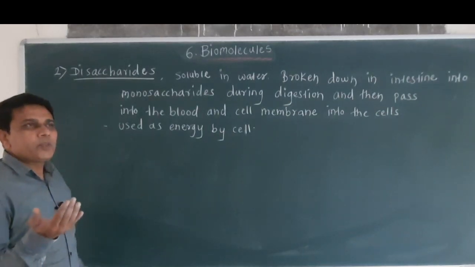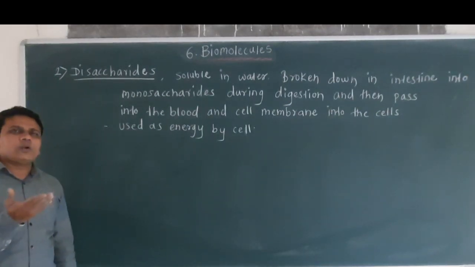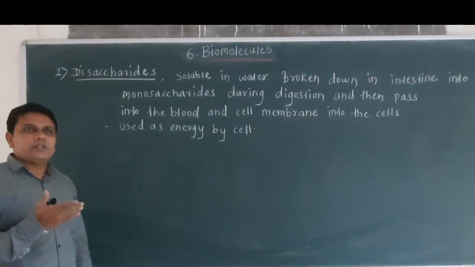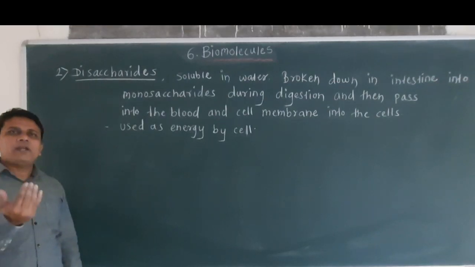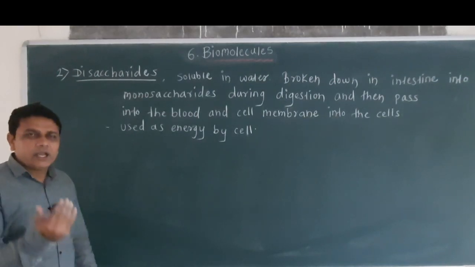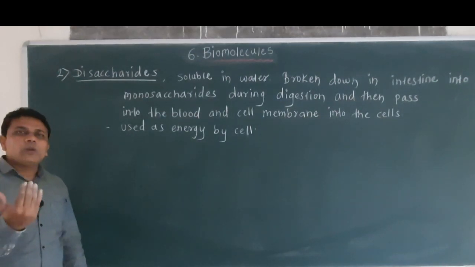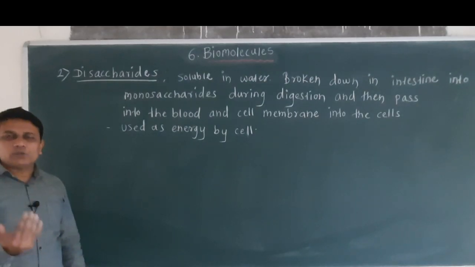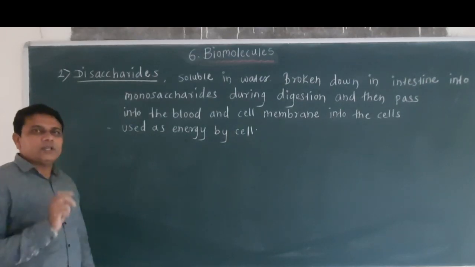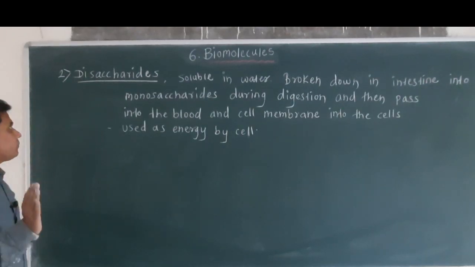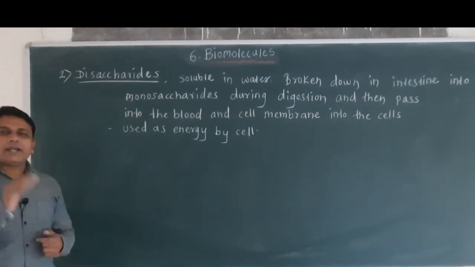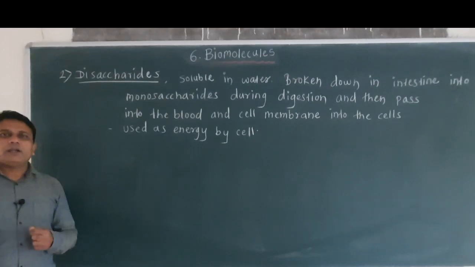and accordingly these monosaccharides are used as energy source. But sometimes the cell does not need energy, so these monosaccharides get stored in the cell. Then by the process of condensation the monosaccharides are converted into disaccharides, and further they are converted into large molecules or macromolecules of polysaccharides, and they are stored in the cell. So here we have seen regarding the second type of carbohydrate, that is disaccharide.